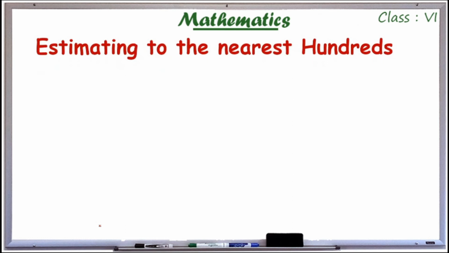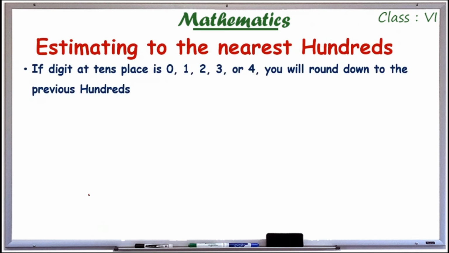Now we are going to estimate to the nearest hundreds. We learned already to estimate to the nearest tens. Now we are going to estimate to the nearest hundreds. So you have to look at the multiples of 100. In the case of 192, the nearest 100 is 200. Like that. You have to look at the tens place.